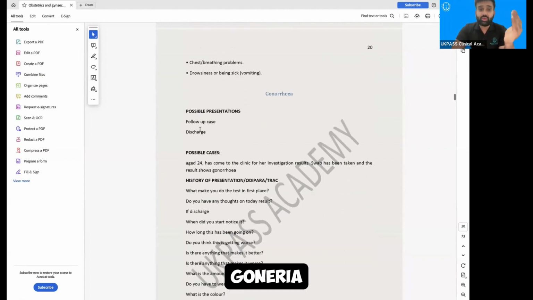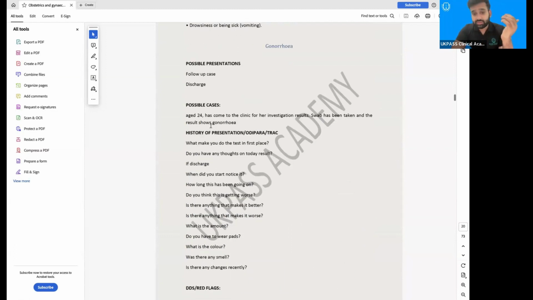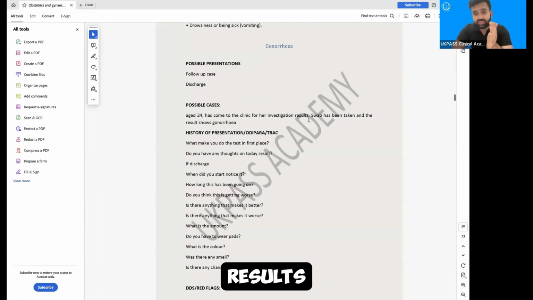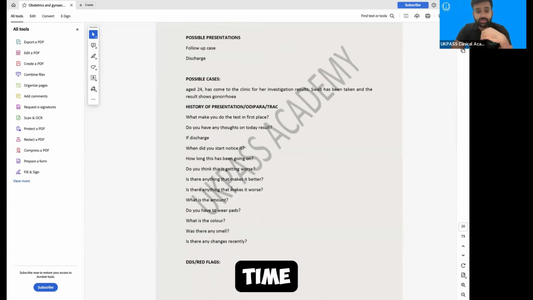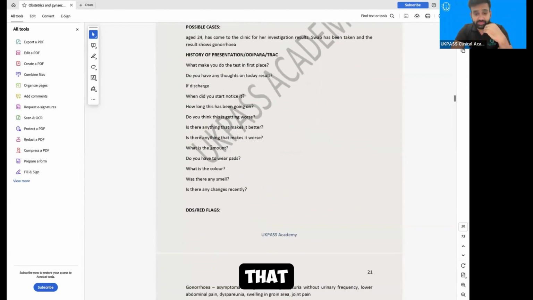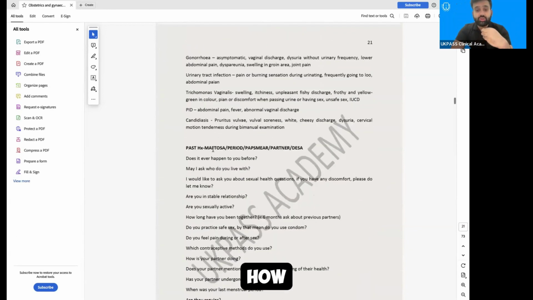Again, gonorrhea, what would be the possible presentations: follow-up case, discharge. So if it's a discharge, how would you do that? If it's not, then an A24 comes to the clinic for her investigation, results have been taken and the result shows gonorrhea. So how would you do that? We already showed it yesterday, last time, how to deliver that information, and we'll be doing it today as well. So I'm just trying to tell you how to use this ebook.